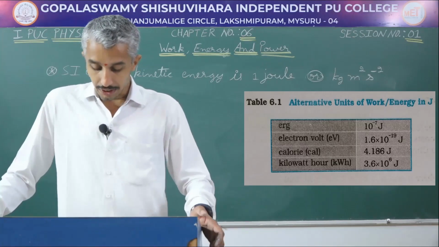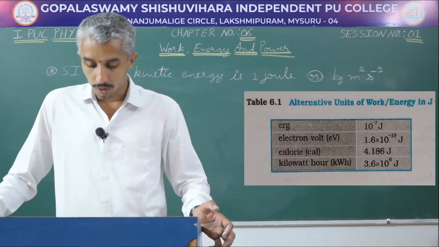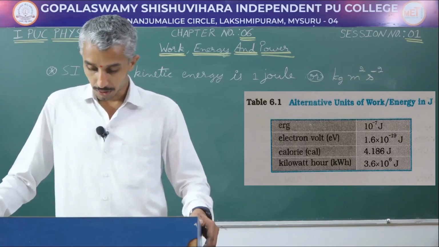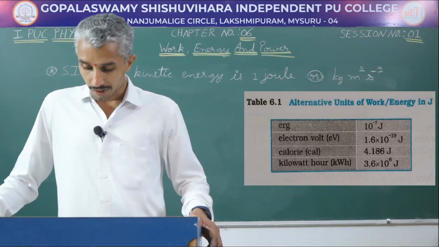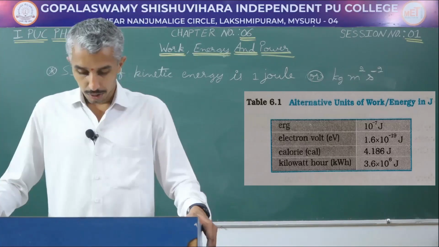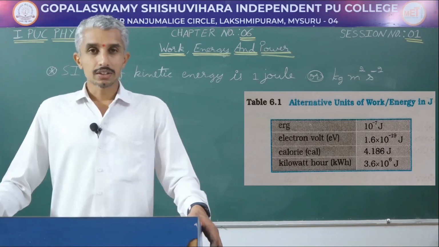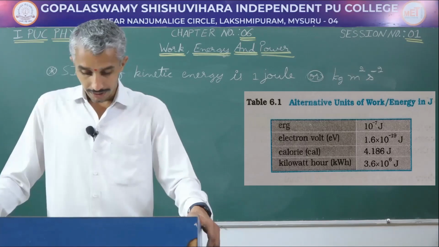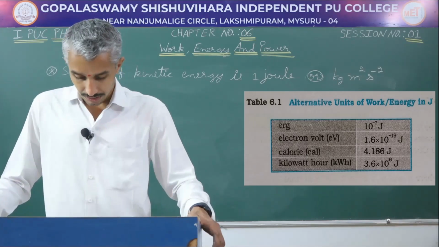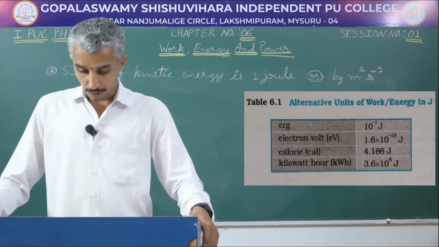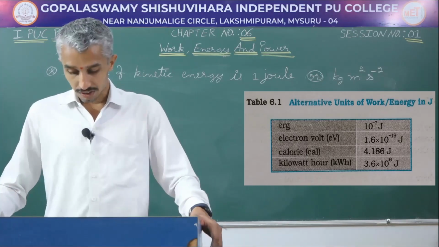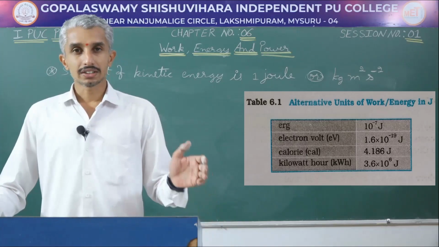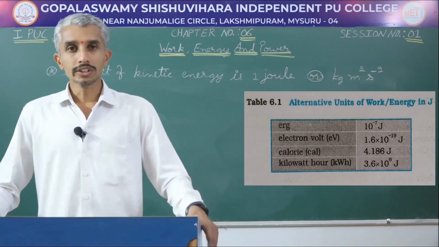Similarly, another unit of energy is 1 electron volt. If you convert that into joules, it is going to be equal to 1.6 into 10 to the power of minus 19 joule. And next, 1 calorie. 1 calorie is equivalent to 4.186 joules. And finally, 1 kilowatt hour. This 1 kilowatt hour is equal to 3.6 into 10 to the power of 6 joules. We will know only the different units for energy and their equivalents with 1 joule.